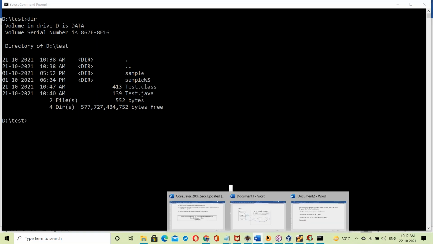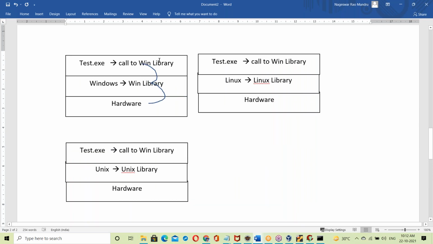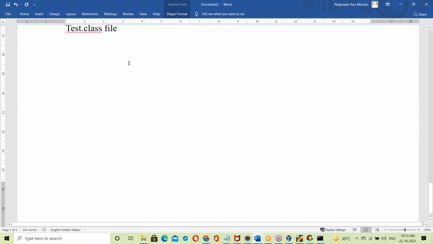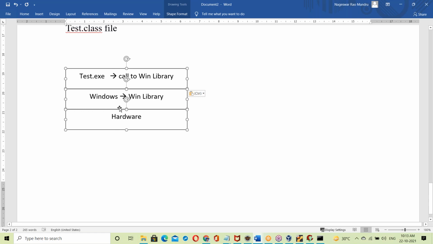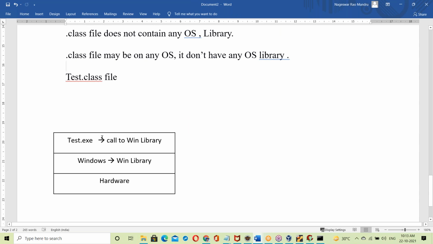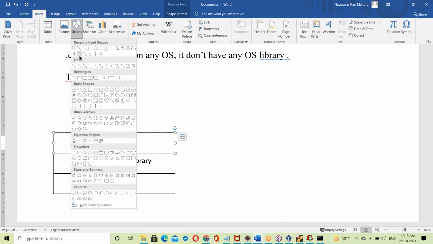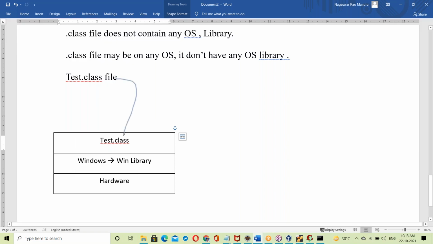Now this Tested.class file is placed on different platforms, so let us take different platforms and see how it works on each, like an exe file, here as a .class file. First, the Windows platform. The Tested.class file is placed on the Windows platform.